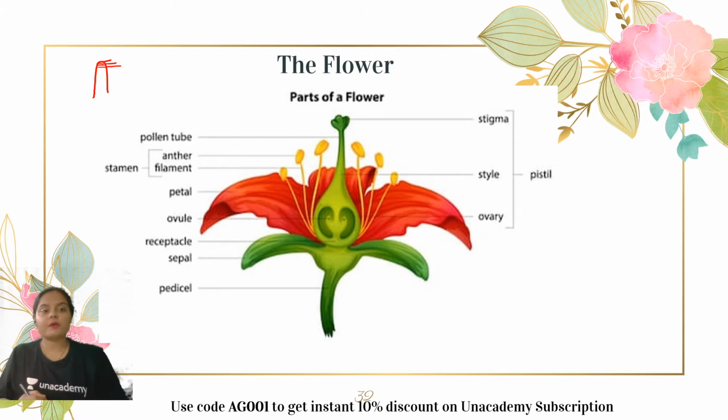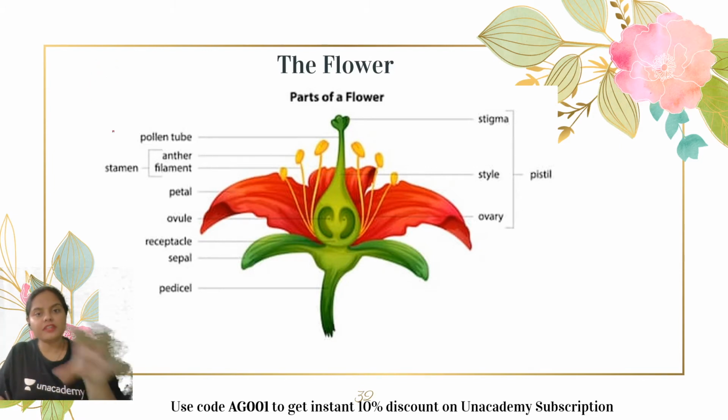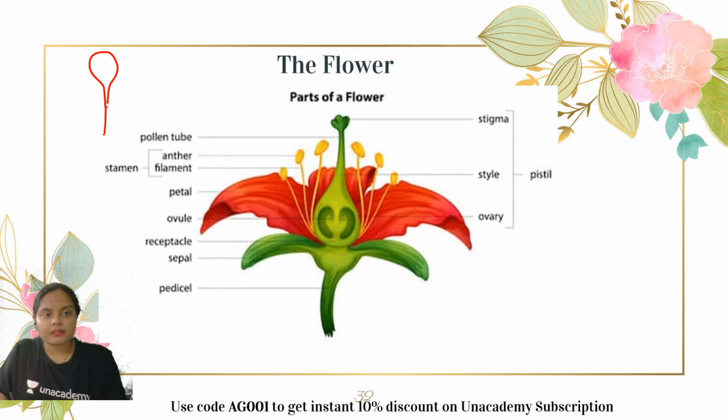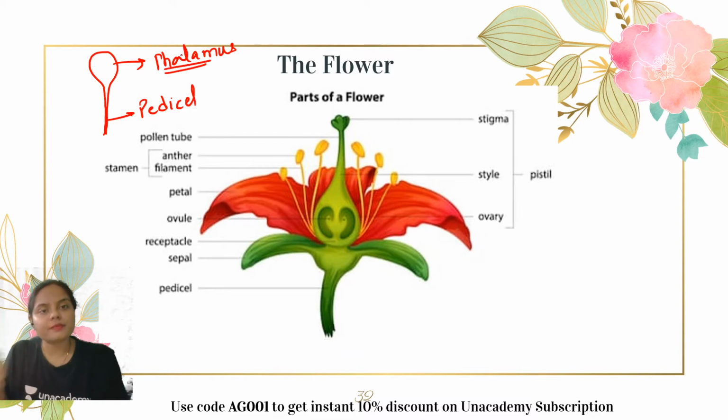Now the structure on which different floral parts develop is known as receptacle or thalamus. So let's say the stalk-like structure through which the flower is connected is the pedicel. This is the pedicel. Now this pedicel is swollen, and this swollen portion is known as the thalamus or receptacle. On this thalamus or receptacle, different floral parts are present.